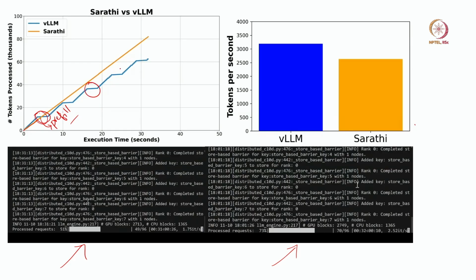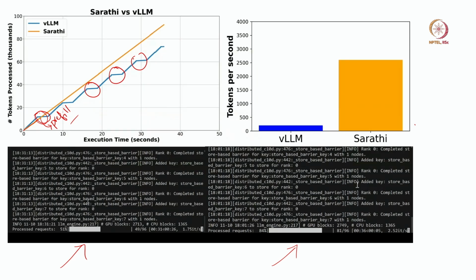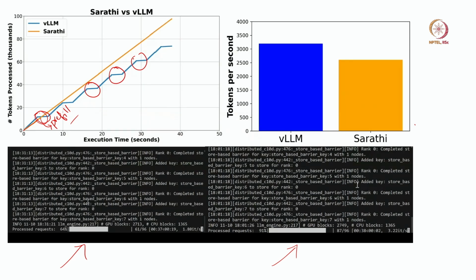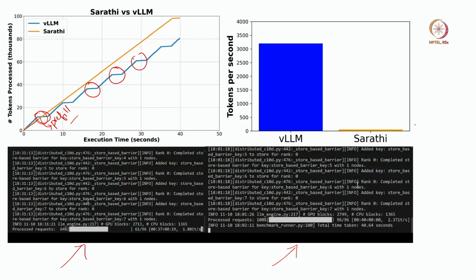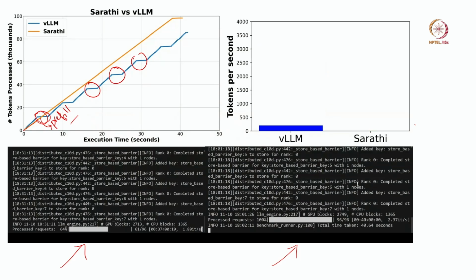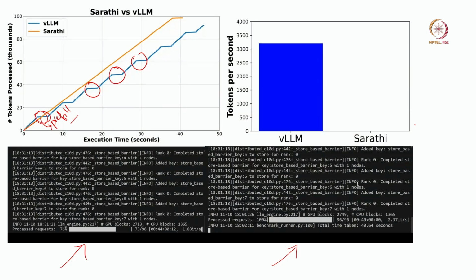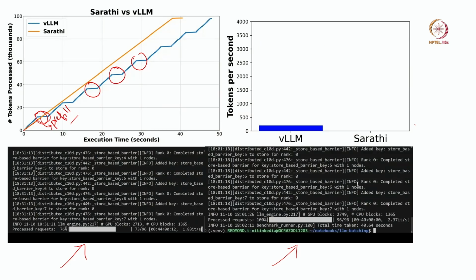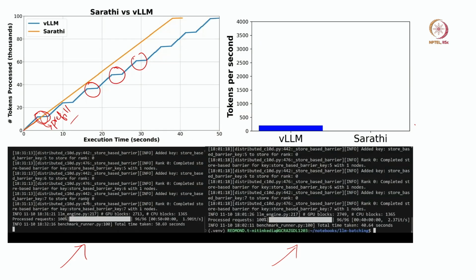You can see there are flat regions here, etc. During those flat regions, vLLM performs only prefill, and that is harmful for the entire decoding, because during that time no decoded token is generated, but Sarathi is still generating some tokens, right. So, that was in terms of tokens processed versus execution time.